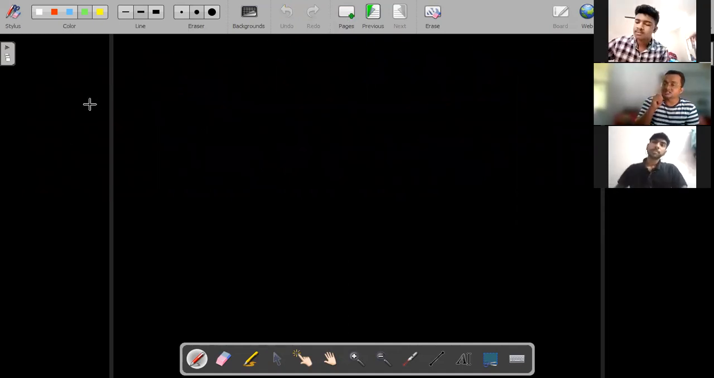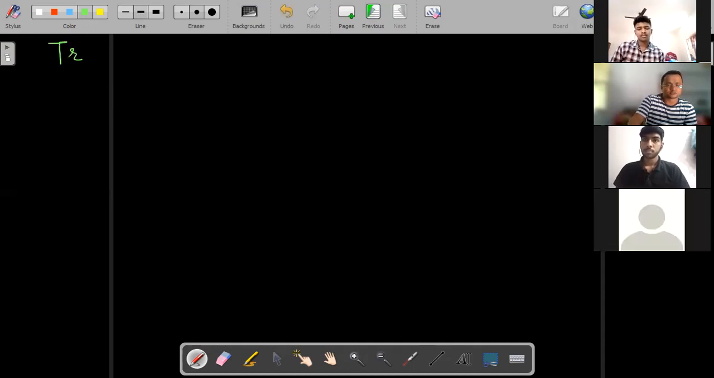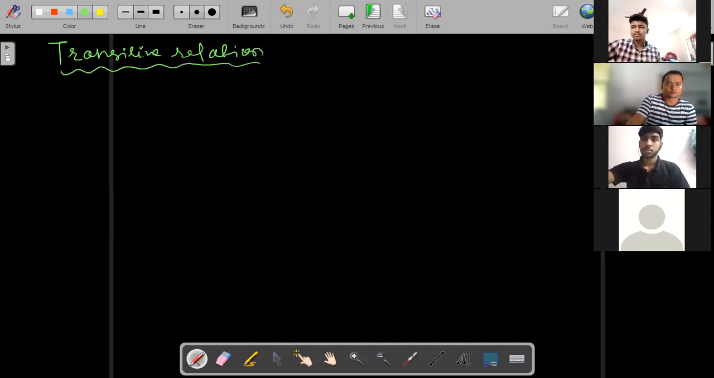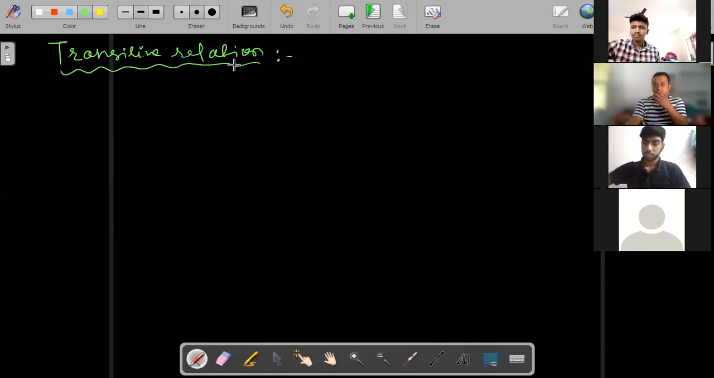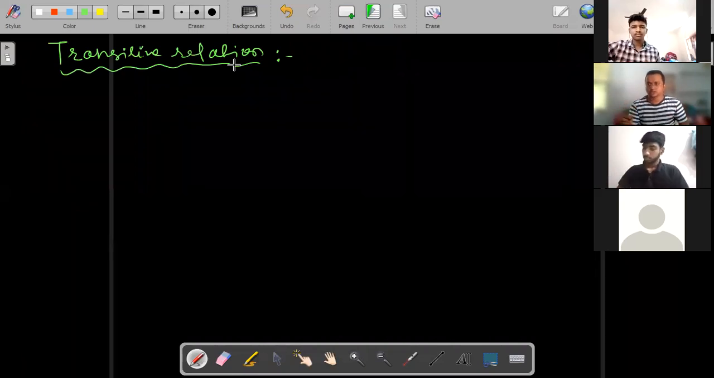Last, this one is transitive relation. Transitive relation is very important, and it is also conceptual. So make sure everyone is paying attention. See here. Transitive relation. So now you tell me, what is transitive relation? I have already taught this to you, so you must know that.